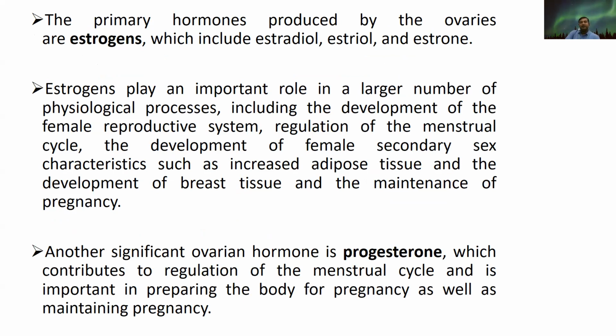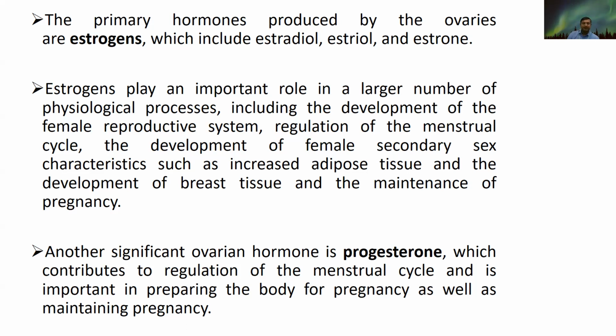They also develop the female secondary sex characteristics, like increase in the adipose tissue or breast tissue, and they are needed for the maintenance of pregnancy, because during pregnancy so many changes occur in the female animal's body.